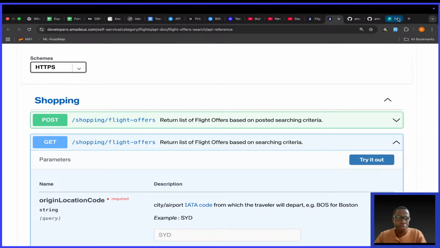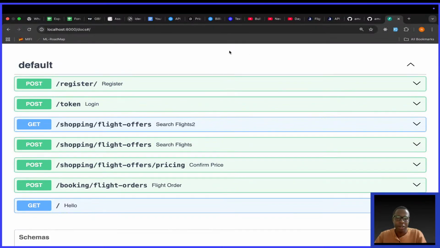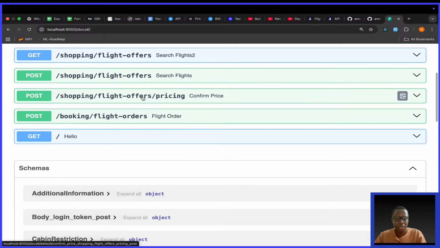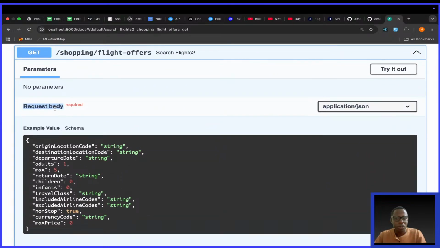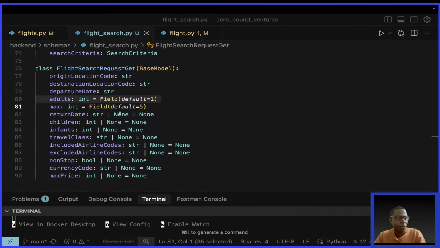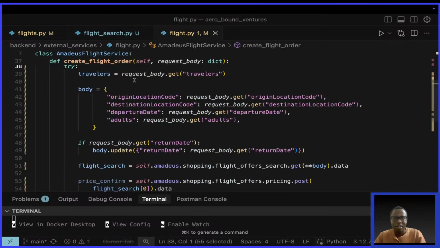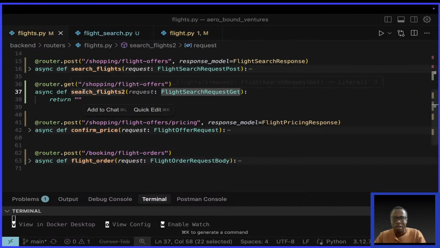So if I go to our documentation here and I refresh, and I go to flight offers search get, you see, it's showing request body. Now, who remembers how to fix this? We want it to be a query parameter. The hint is here. Not there, but rather here. If I come here, what should I change?